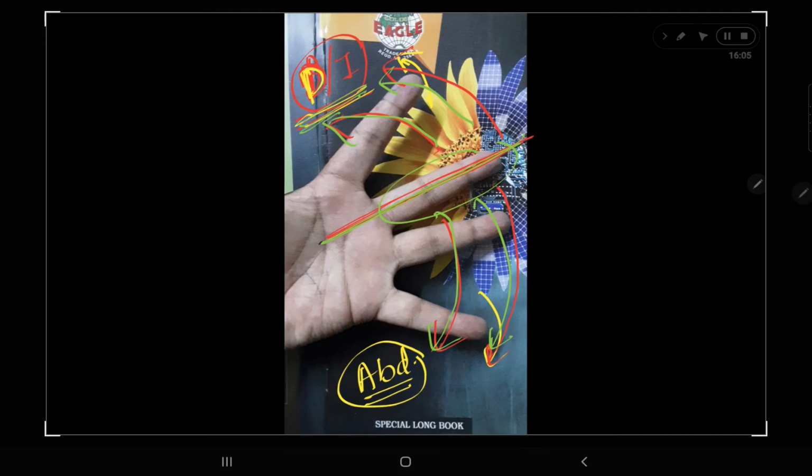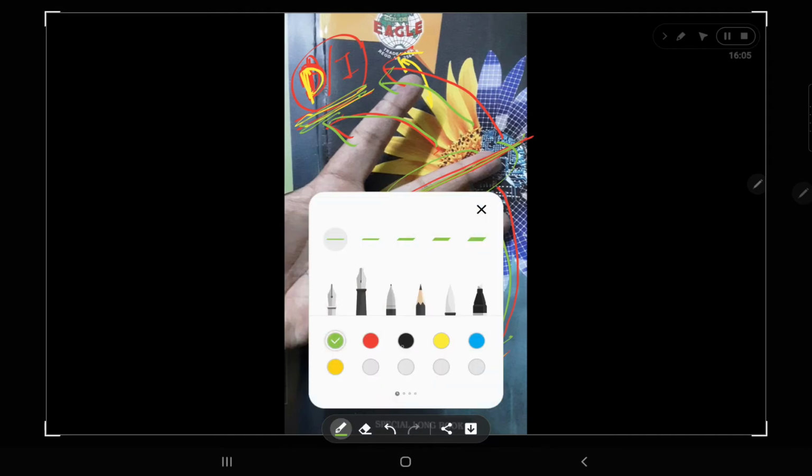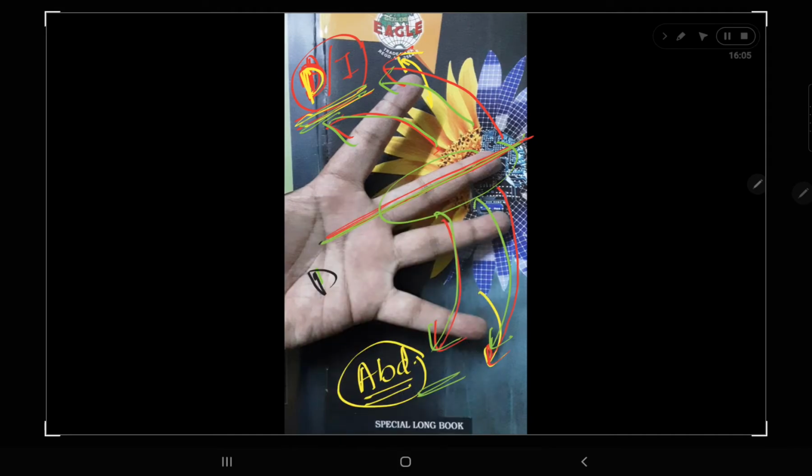Dorsal interossei. So the primary function of dorsal interossei muscles is what? The primary function of dorsal interossei muscles is abduction. Okay, remember the mnemonic. Yes, you already heard about this. You know that DAB. This is called DAB.